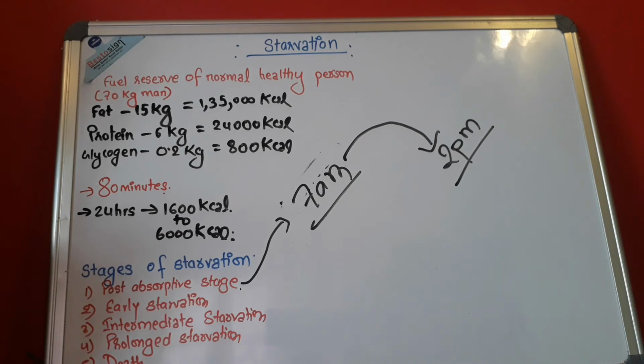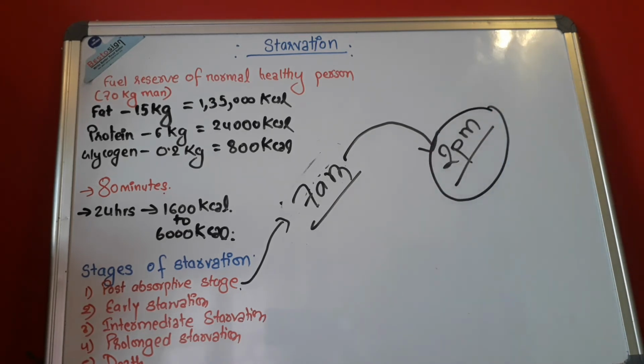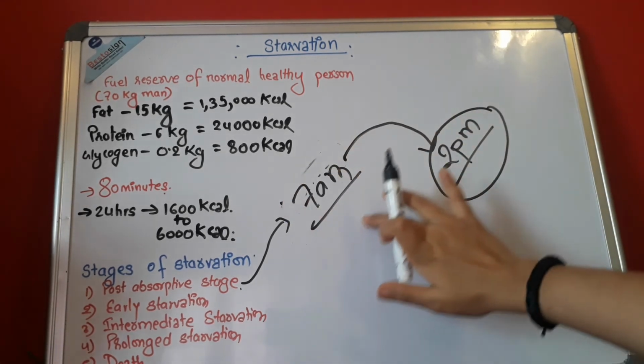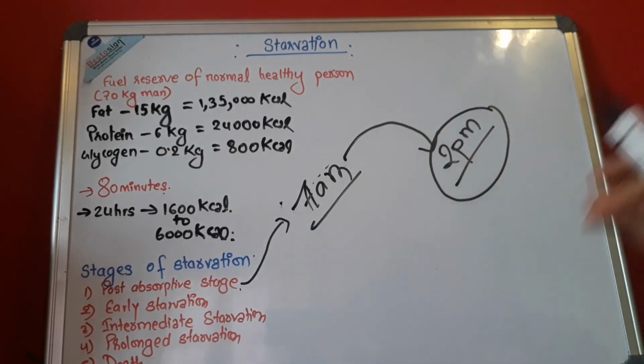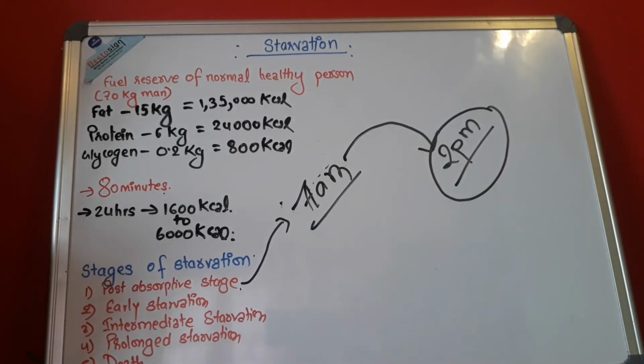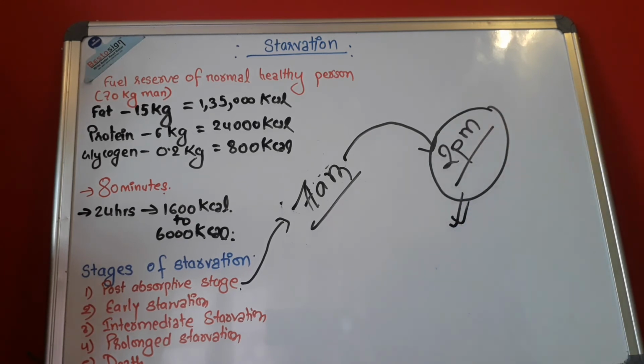Then after this 2 p.m, you will start to starve. This is known as the post-absorptive stage. After you have digested everything you had at 7 a.m, now your body wants food. From 2 p.m, you suddenly start to starve.